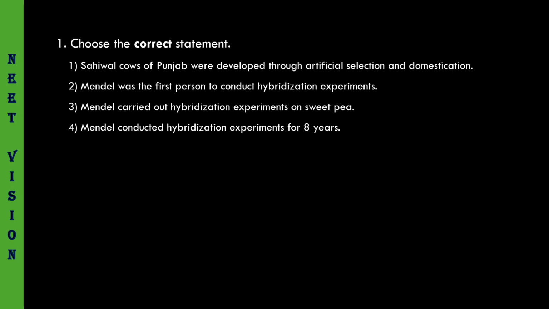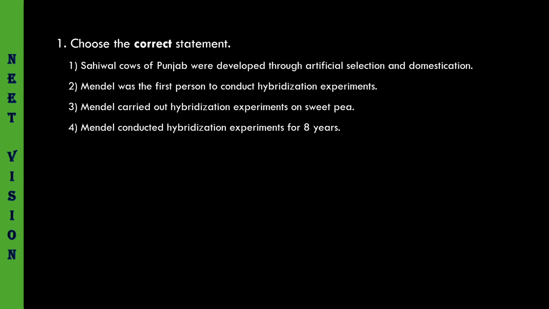Sahiwal cows of Punjab are developed through artificial selection or domestication. This information is given in the introductory part to the chapter, so this statement is the correct one. Let us see whether the other three are correct or incorrect. Mendel was the first person to conduct hybridization experiments. No, he was not the first person. Earlier to Mendel, other people also conducted hybridization experiments.